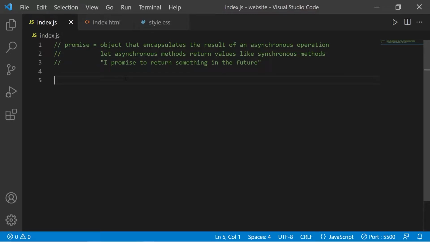For this topic, let's pretend that we're fetching a file. I haven't talked about the fetch API yet, but we'll do so in the future. For the time being, we'll just pretend that we're loading a file. Let fileLoaded. This will be a Boolean value, true or false. I'll set this to true. Loading a file is an asynchronous process. We could encapsulate this asynchronous process with a promise. When this process is finished, the promise can return a value or catch any exceptions if there's any problems, like we can't find the file.